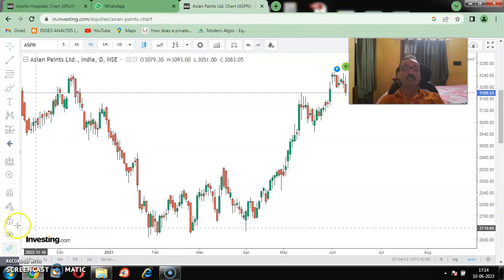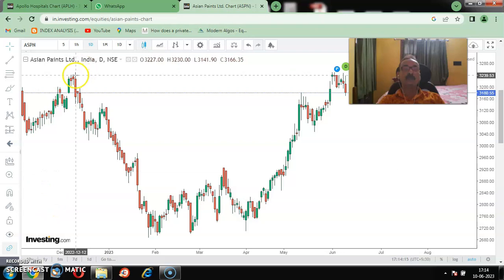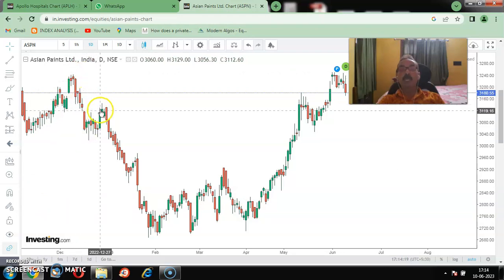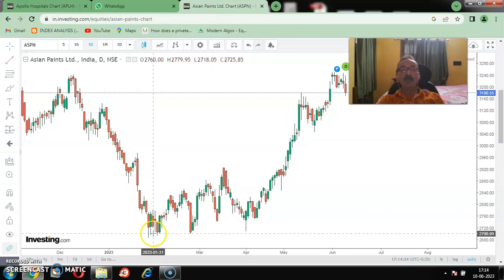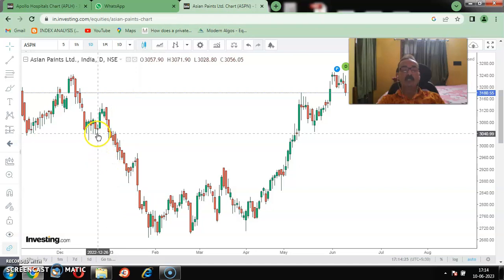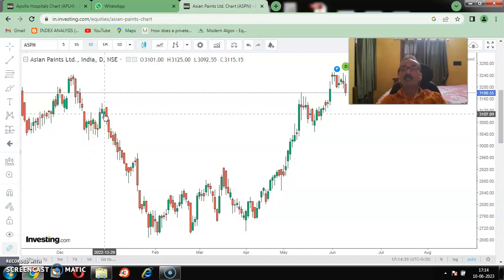For example, you see the downtrend has started from here. Then you saw a little bit of uptrend, which is called a pullback. Again a downtrend, then a little bit of uptrend, which is called a pullback. Again you see a downtrend. So how much was this pullback, or what is the retracement of this pullback? That can be determined by plotting the Fibonacci retracement.